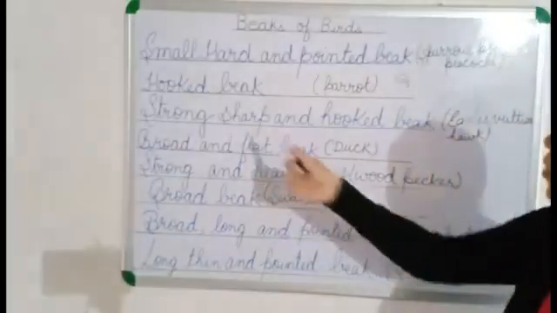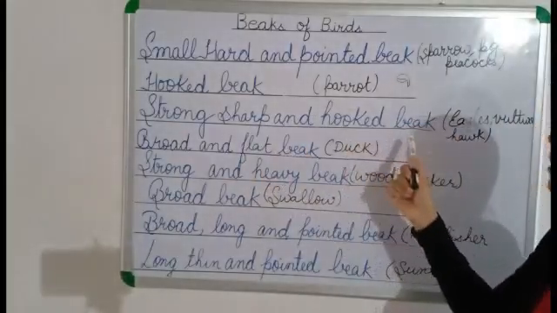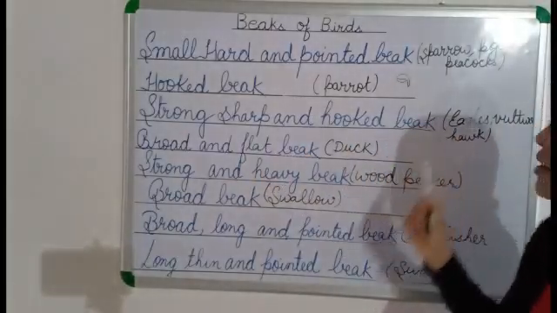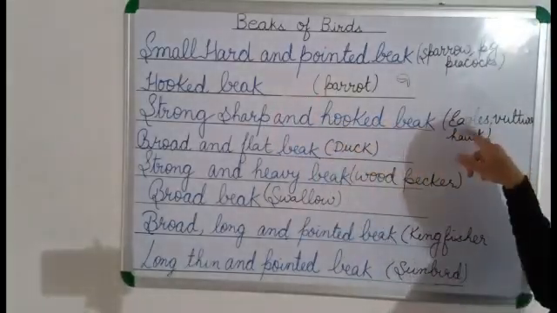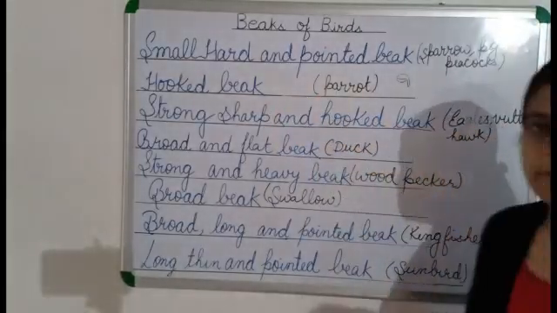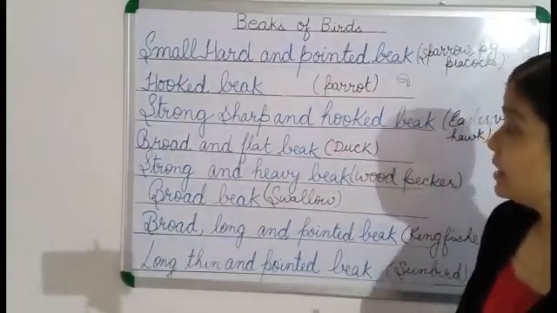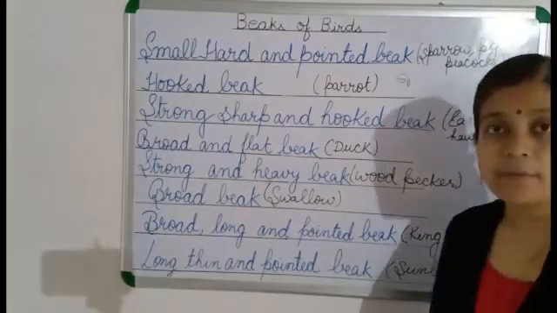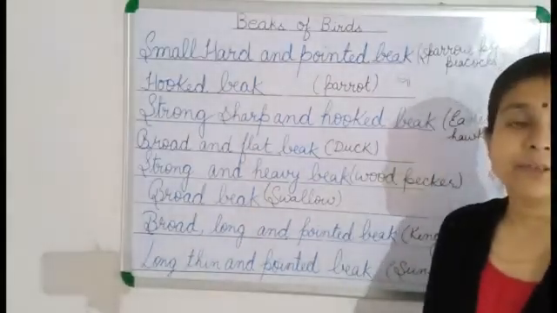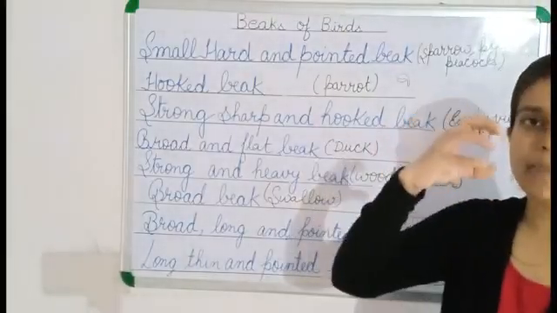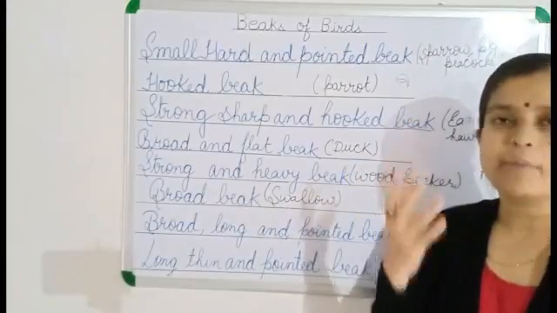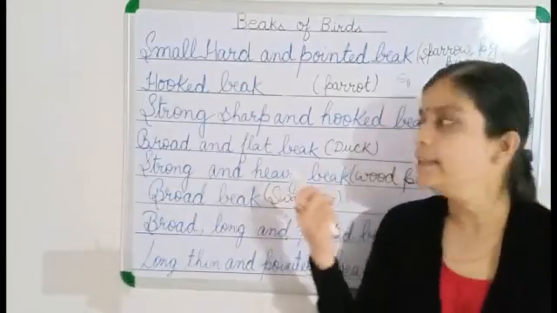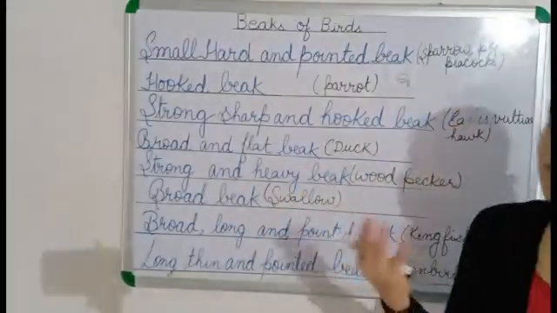Now, the strong, sharp and hooked beak. Eagles, vultures and hawks have a hooked beak similar to the parrot. Eagle, vulture and hawk. But their beaks are strong and sharp. Not small, they are big. It is strong and very sharp because they have to tear the flesh of other animals.